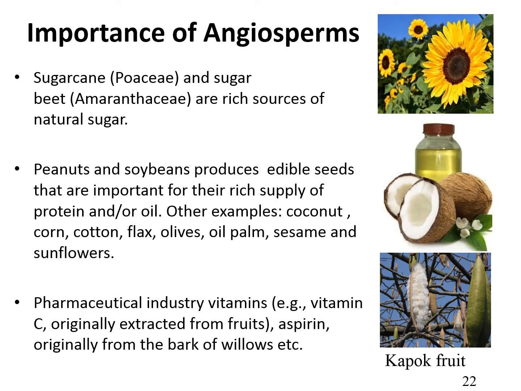Sugarcane and sugar beet are rich sources of natural sugar. Peanuts and soybean both produce edible seeds that are important for their rich supply of protein or oil. Other plants rich in oil are castor, coconut, corn, and sunflower, etc. Angiosperms also provide valuable pharmaceuticals. This includes some vitamins that are extracted from fruits, and another example is aspirin, originally extracted from the bark of willow.